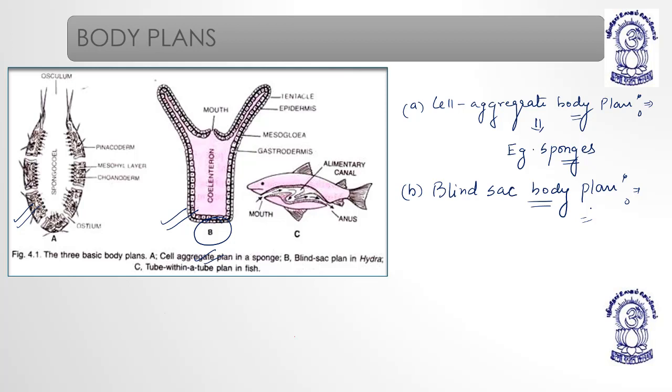So the blind sac body plan is a higher evolved version of the cell aggregate body plan, and it is seen in coelenterates and platyhelminthes.